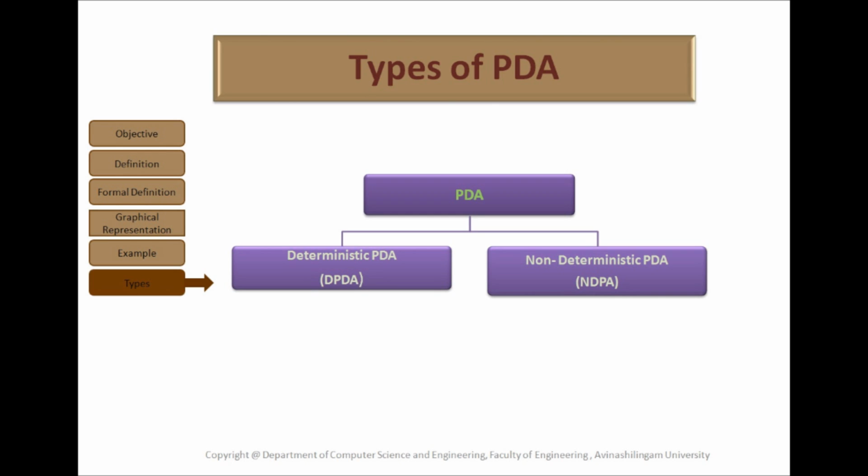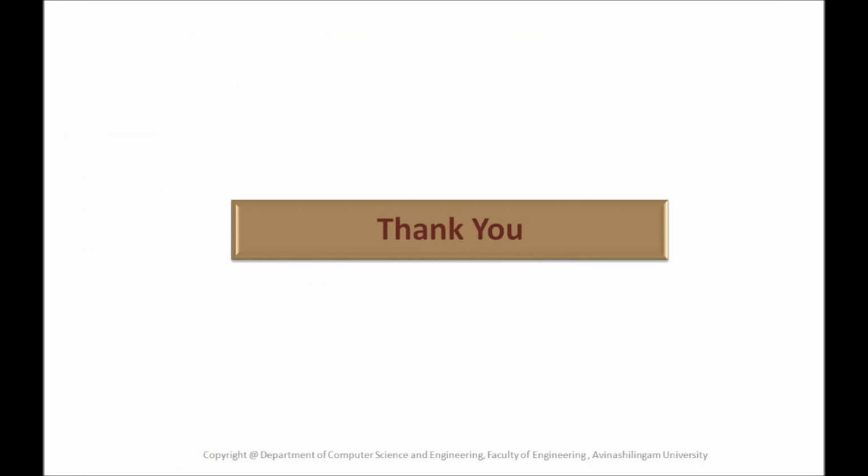In push down automata, there are two ways to check the language accepted by PDA. One is acceptance by empty stack and another one is acceptance by reaching the final state. In finite automata, we check the acceptance only by reaching the final state. Here there are two ways we can check it.